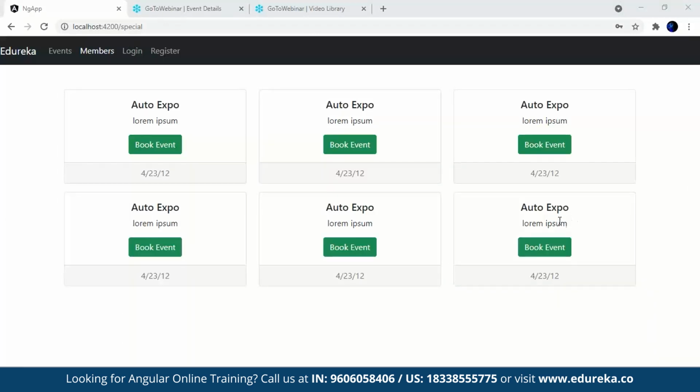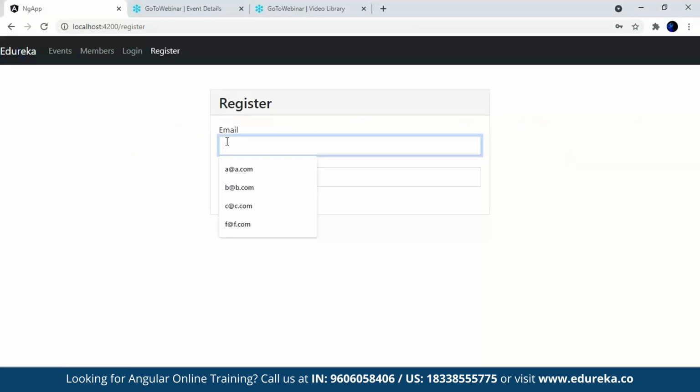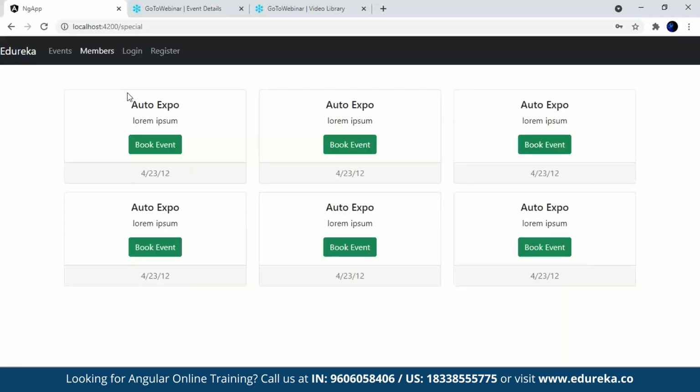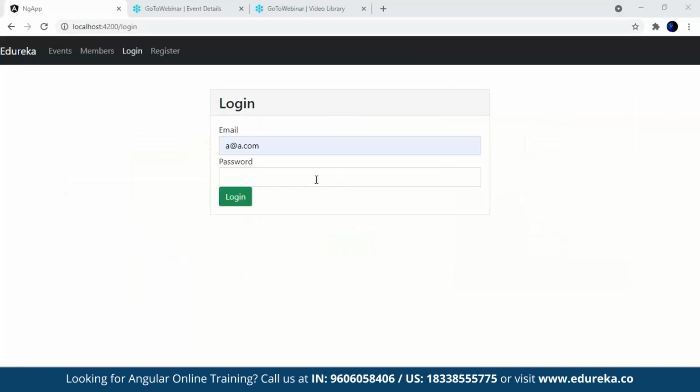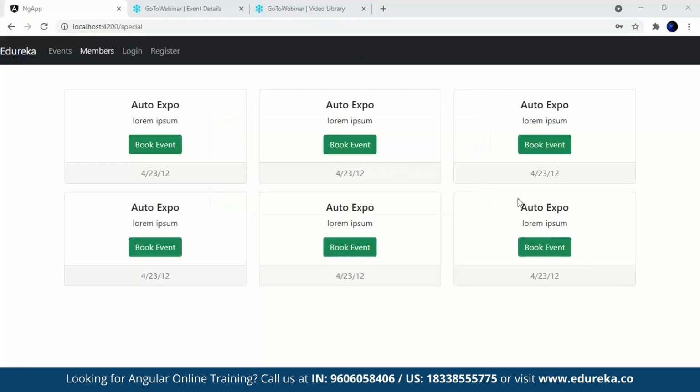So with this, we have come to the end of today's session. We have done our authentication as well. As you saw, we went back to our registration. Only if you register will it be redirected to your members. Similarly, if you log in and say login, it will take you to the special events folder. So this way our application is authenticated. Now this brings us to the end of today's session.